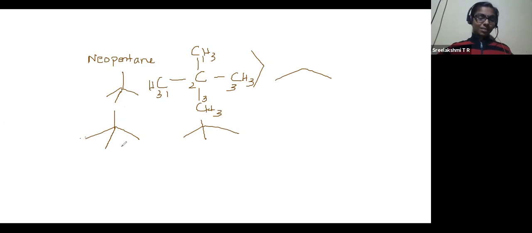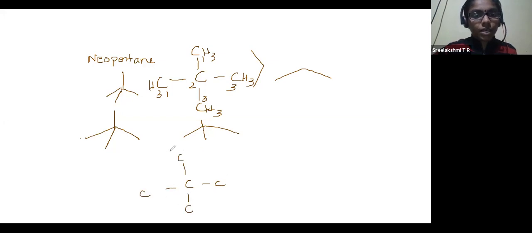Now the neopentane bond line structure is completed. The modified dash line is completed. The original dash line structure is C, C, C, C, C, each one having 3 hydrogens, not like this. When you draw it, it should be straight, straight, straight. I don't have to write hydrogen, hydrogen, hydrogen. You don't have to do that. You know how to write it. That's it. You can write it in your notebook. That's all. Any other structure?